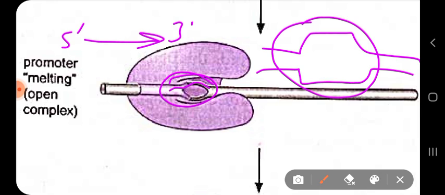So just like replication, transcription always occurs from 5 prime to 3 prime, and unlike replication, only one of the DNA strands will act as a template on which the RNA strand will be built. This has to be remembered. Here, both the strands are not involved in RNA synthesis. Only one of the DNA strands is used as a template for the synthesis of RNA.